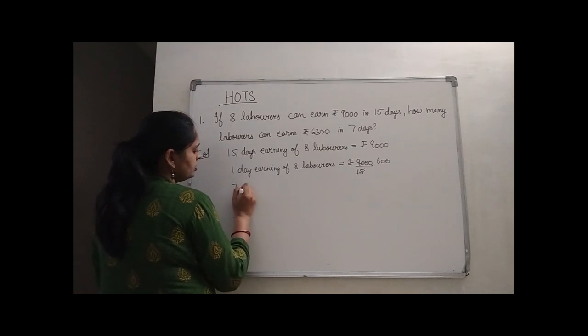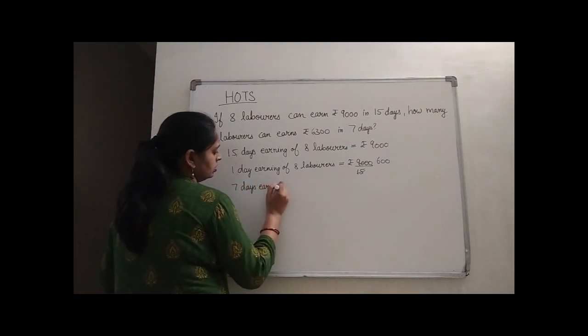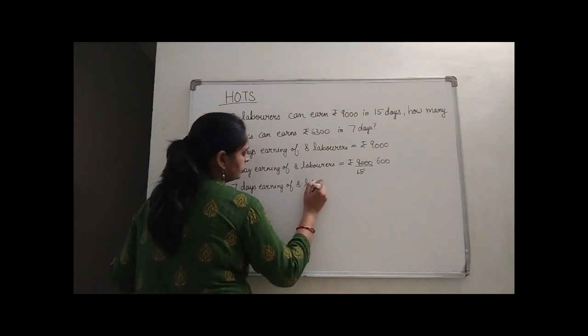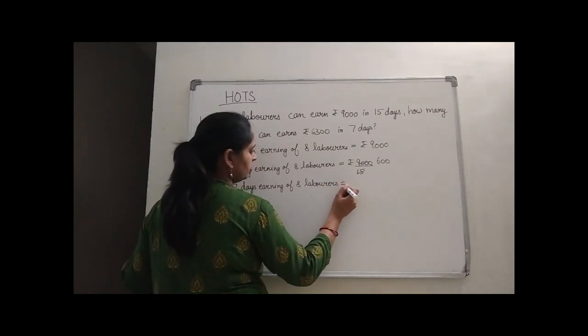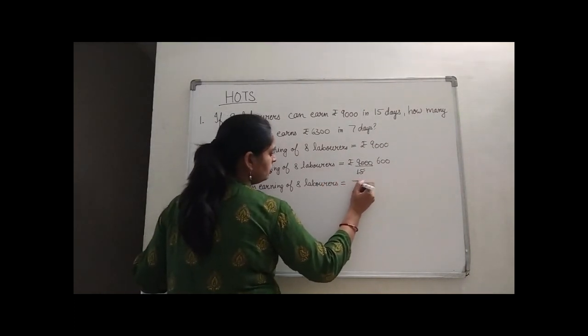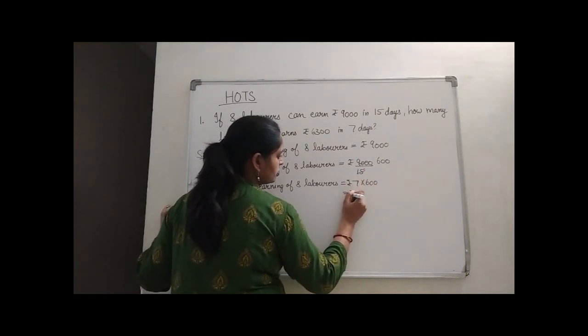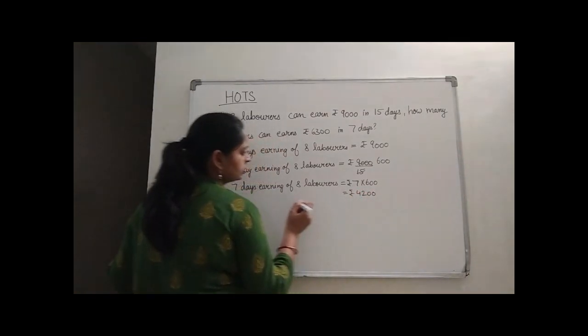So 7 days earning of 8 laborers is rupees how much? 7 into 600. That will go for how much rupees? 7 6s are 42, 4200.